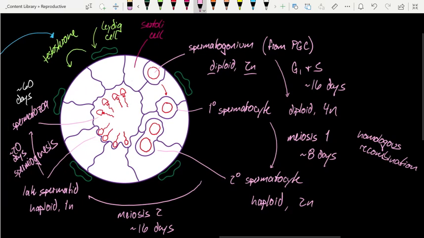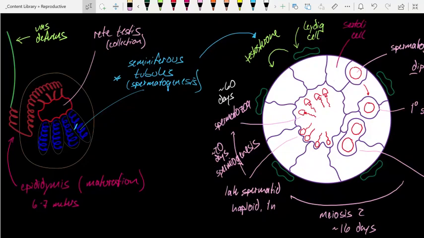Now, as we zoom back out and look over at the seminiferous tubules, you recognize that this is just one place along multiple seminiferous tubules, all asynchronously producing sperm. Following the onset of puberty, this will continue throughout the life of the adult male.